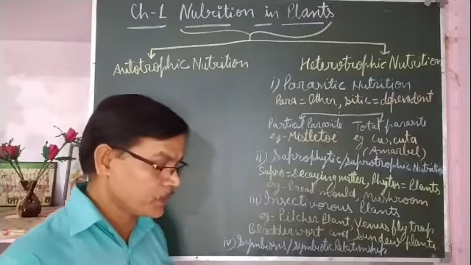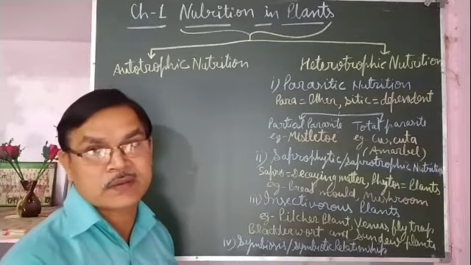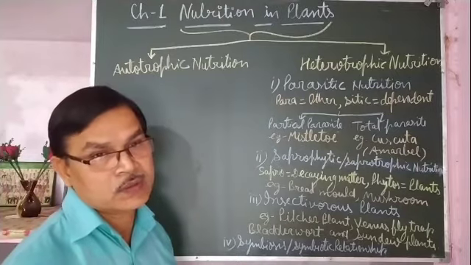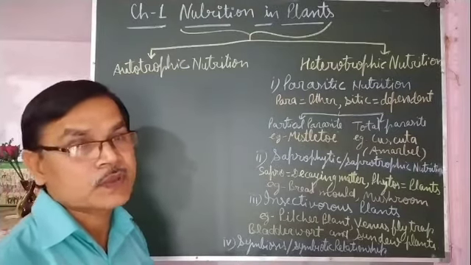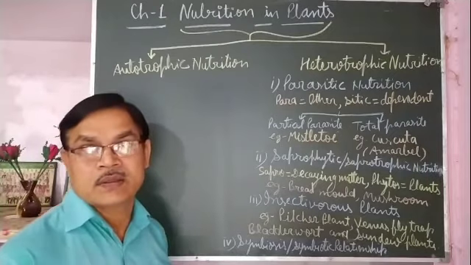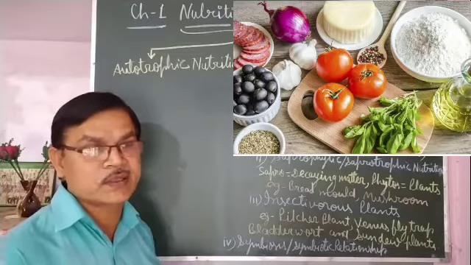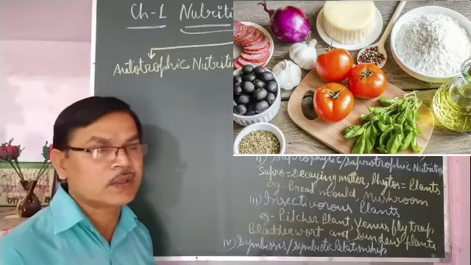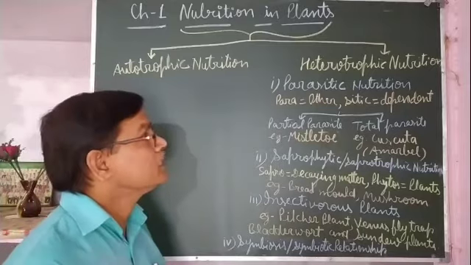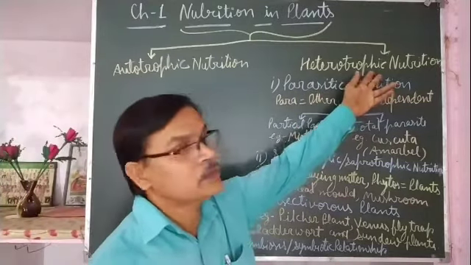Photosynthesis takes place in the cactus. Human beings prepare their food in their kitchen. So are they autotrophs or heterotrophs? Human beings are heterotrophs, because whatever food they prepare in their kitchen, the ingredients they take either from plants or animals, meaning they depend on other organisms for their food. So today we will discuss the heterotrophic mode of nutrition.